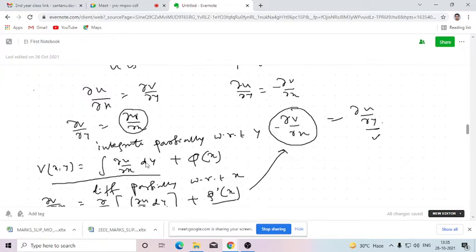And since we are differentiating partially with respect to y, the function of x will be treated as constant, so this will be 0. So that's why, while we are integrating partially with respect to y, the integrating constant will be a function of x. Similarly, if we want to integrate partially with respect to x, the integrating constant will be a function of y. Is that clear?